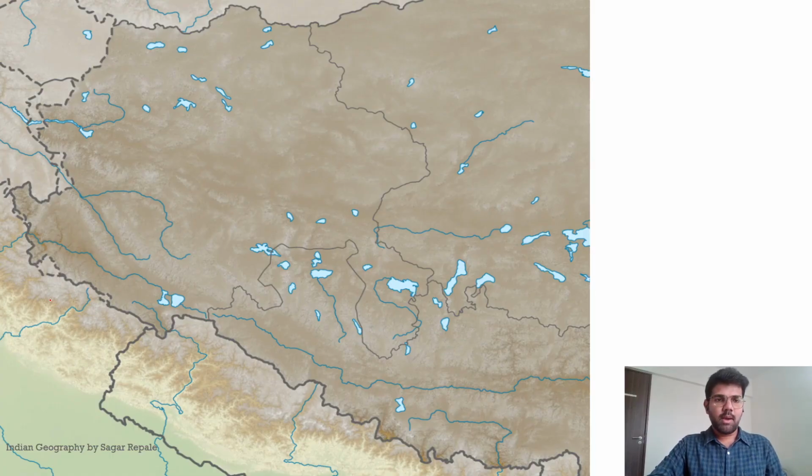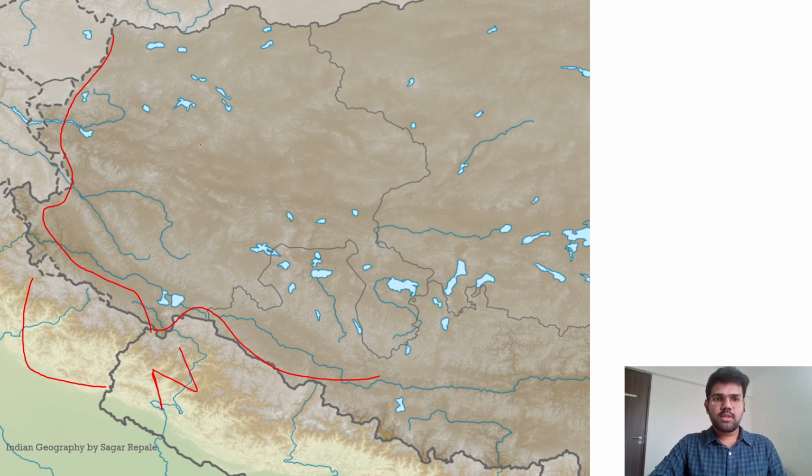Here you can see the map of Tibet. Let me draw it for you. This is the Tibet region. As you can see, this is the state of Uttarakhand. Then this is Nepal. This is the Tibet region. So the Indus River originates in the Tibet region. To be specific, it originates in the Kailas mountain ranges.